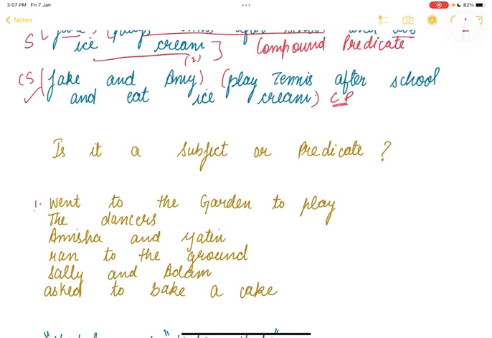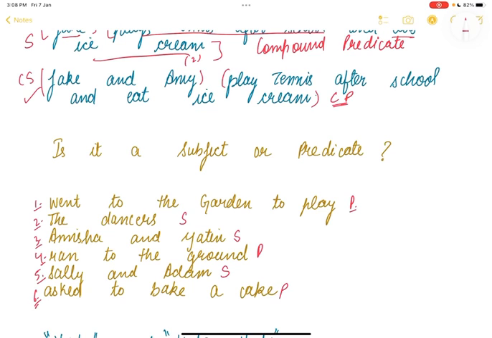So the first one is went to the garden to play. Of course, it's a predicate because it is telling us a verb, an action which is happening. Second one, the dancers, it's a subject. Amisha and Yatin. Of course, we are talking about people, they are proper nouns. Subject. Ran to the ground. Again, it's a verb, it is telling an action, so it's predicate. Sally and Adam, same as Amisha and Yatin, subject. Asked to bake a cake,